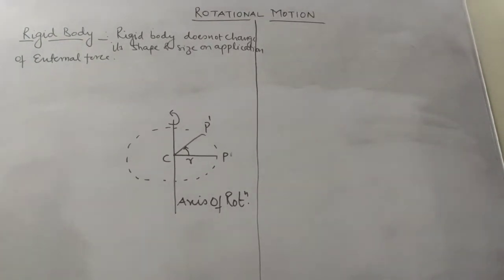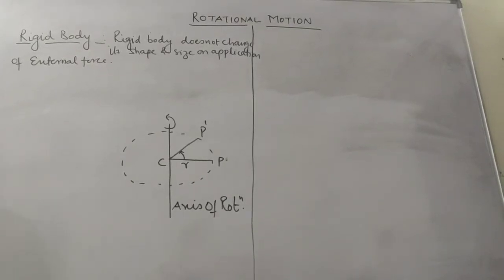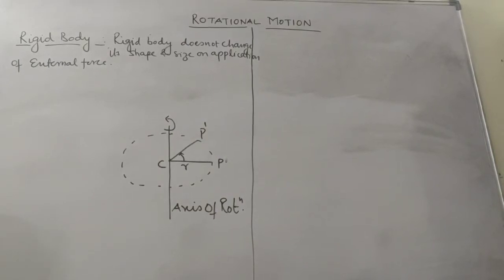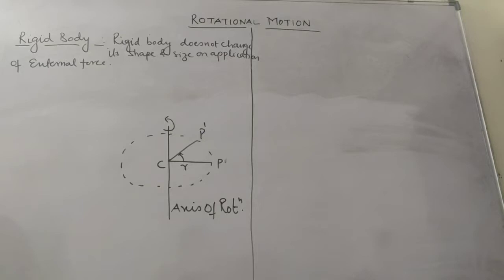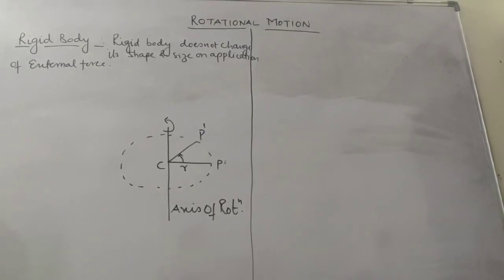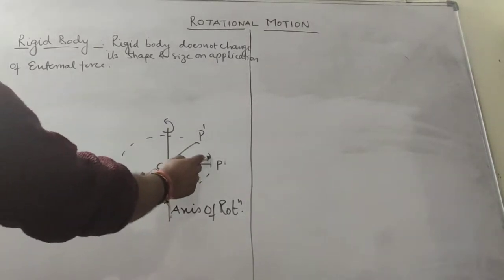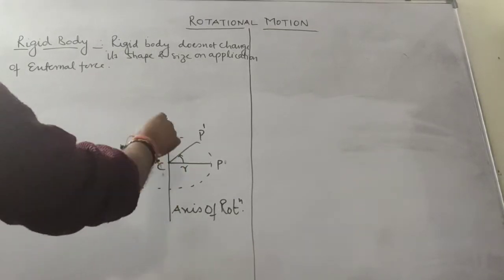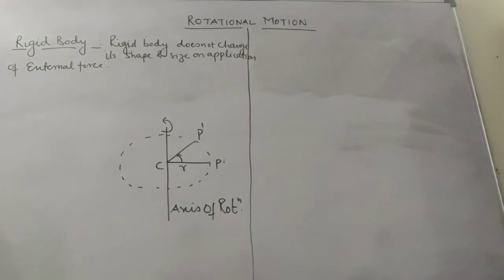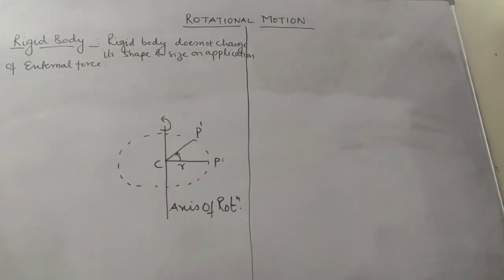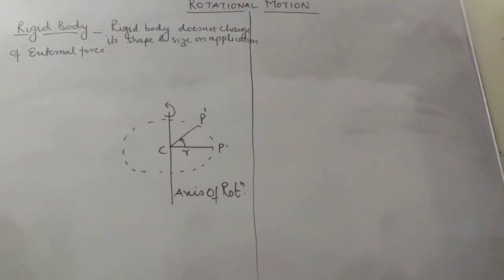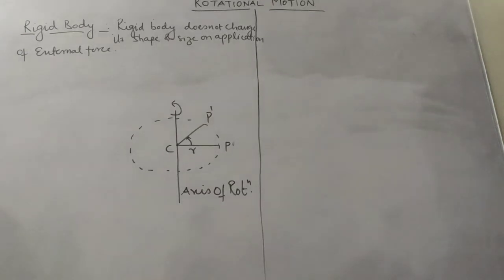That is, if any rigid body is pivoted at a point, is fixed at a point, then it will move on continuously at a fixed distance from that point. Say for example, this particle P is moving about this axis of rotation. If it is pivoted at this point, it is moving along this axis of rotation at a distance of r. So all the particles will continue to move along this fixed axis of rotation at a fixed distance in a rigid body.